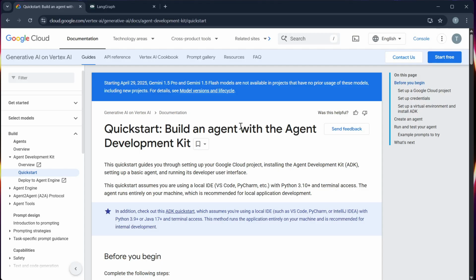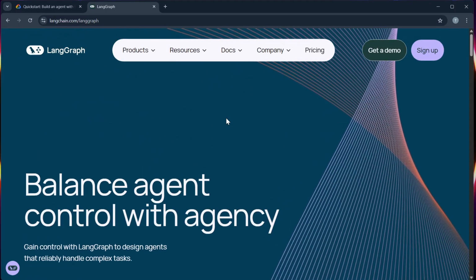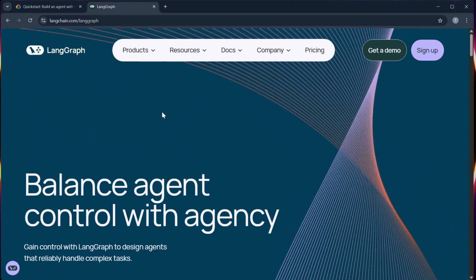Hello guys, in this video, I will show you a detailed comparison between Google ADK and LangGraph to help you decide which AI agent framework is better for developers. So let's compare both of them.